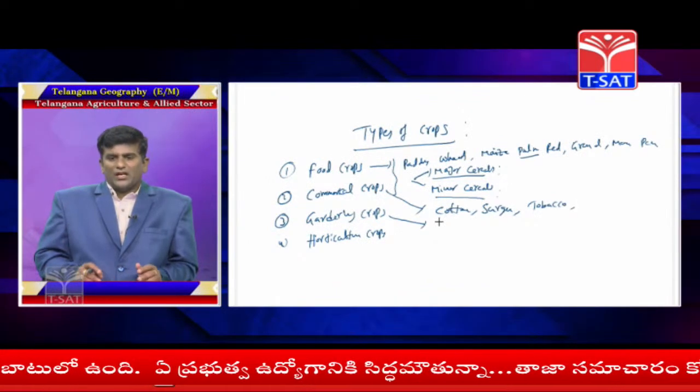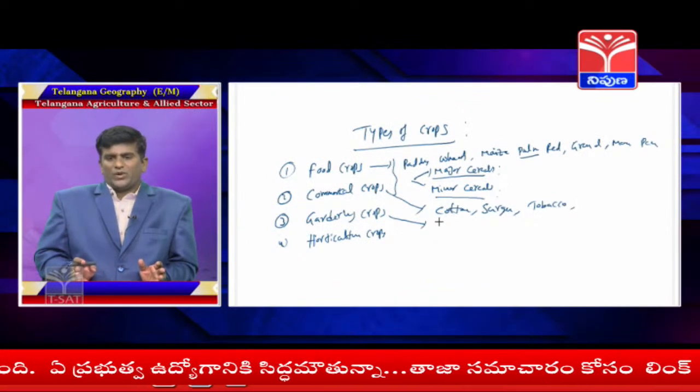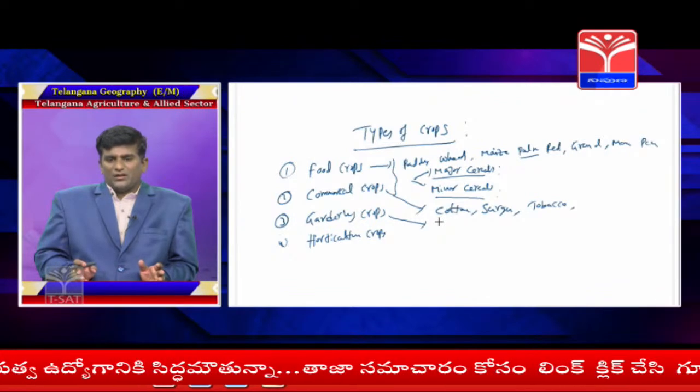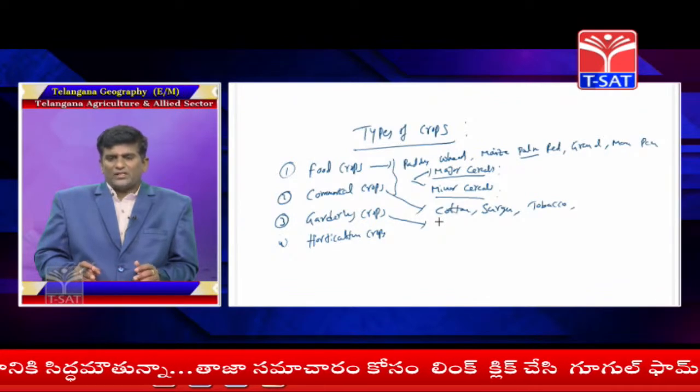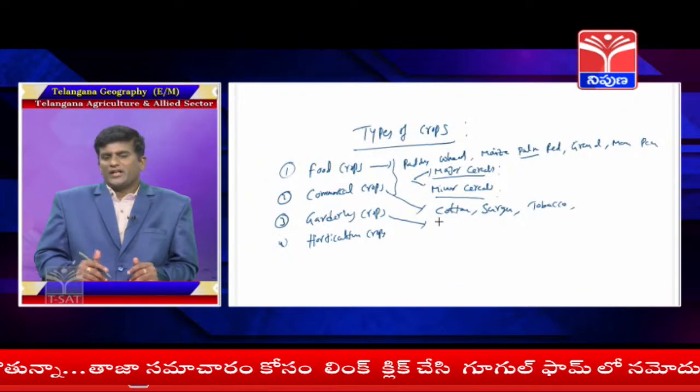What about the gardening crops? It is a single crop maintained for years, like 10 years, 15 years. It is called gardening crops.